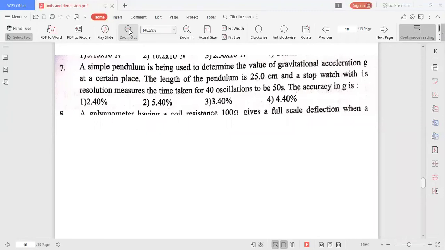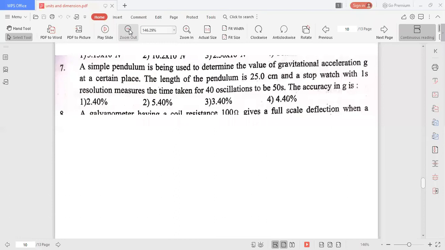Measurement of length is given as 25.0 centimeter. So what is the error in the measurement of length? Tell me. If the length of the pendulum is measured as 25.0 centimeter, then what is the error in the measurement of length? Tell me, anybody else?